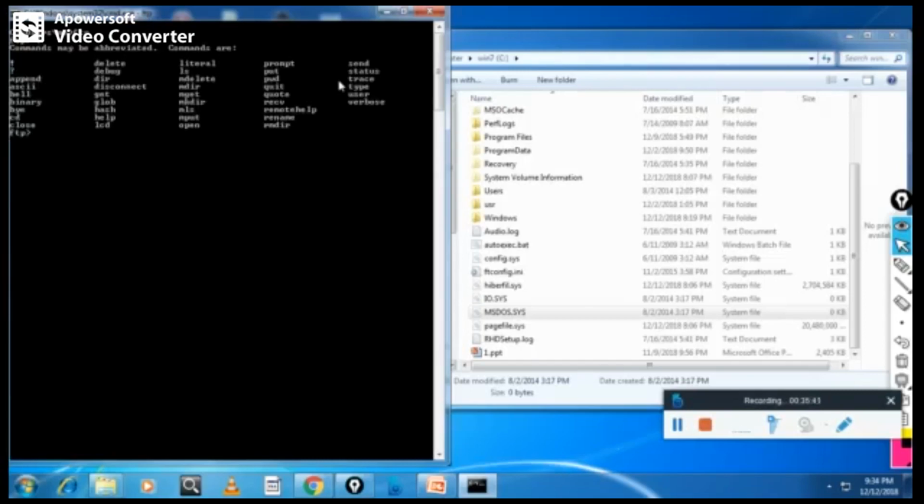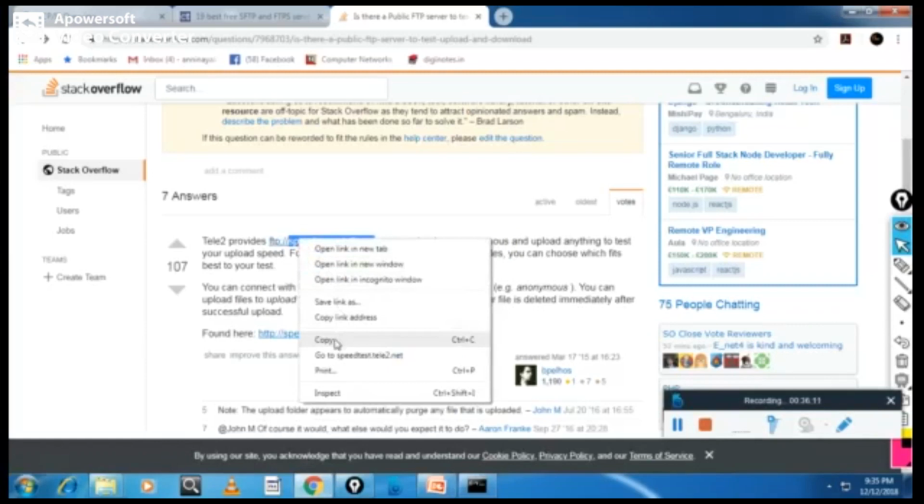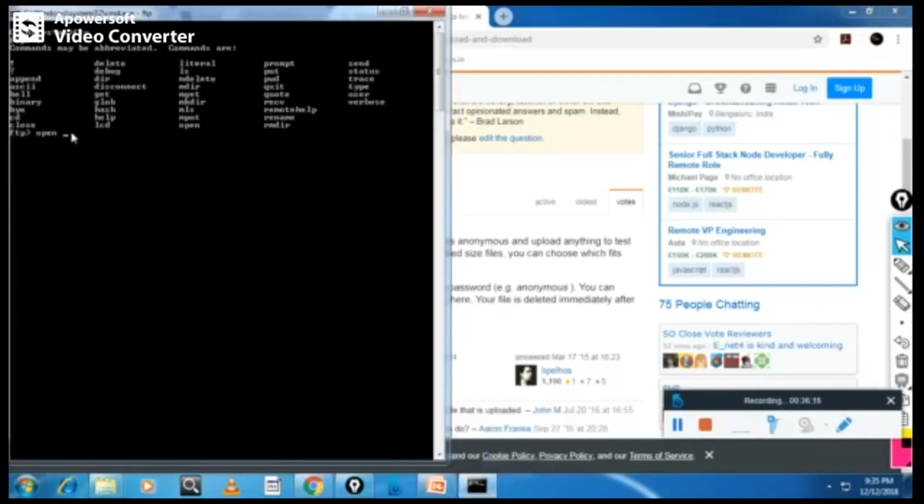Now you are not connected to any server. This is the FTP client. You are not connected. Let me see now. I will use the command open to connect. So open to connect. So let me check. Free FTP servers are available. So this is this one, SpeedNet. Let me copy this one here, open it.